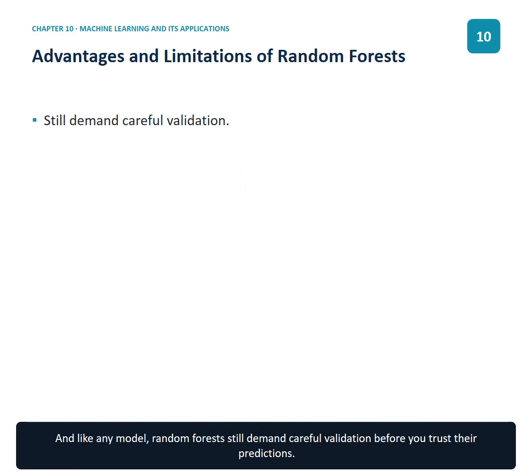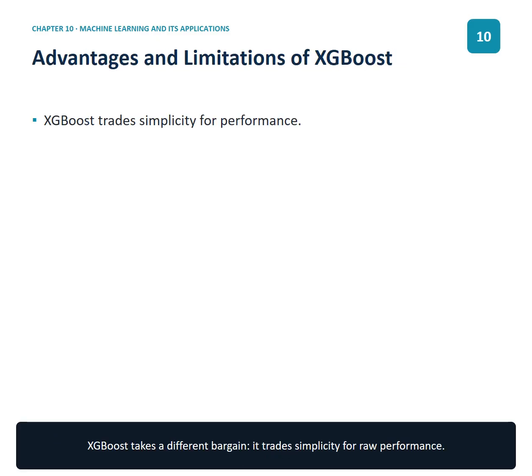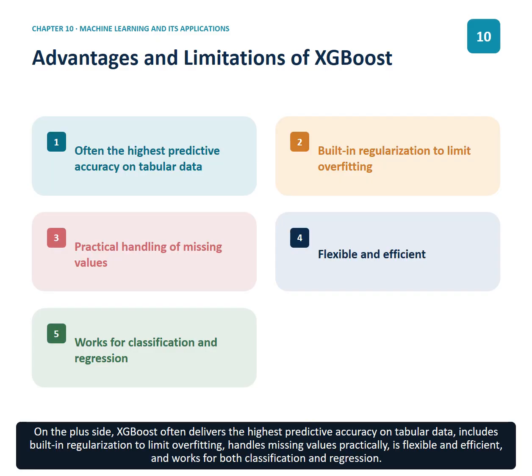And like any model, random forests still demand careful validation before you trust their predictions. XGBoost takes a different bargain. It trades simplicity for raw performance. On the plus side, XGBoost often delivers the highest predictive accuracy on tabular data, includes built-in regularization to limit overfitting, handles missing values practically, is flexible and efficient, and works for both classification and regression.